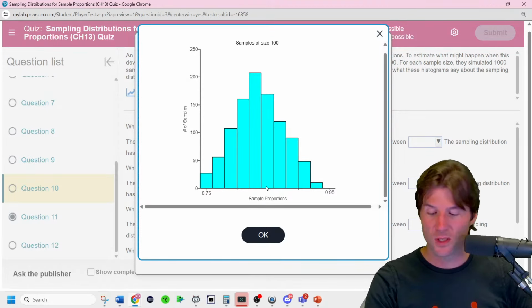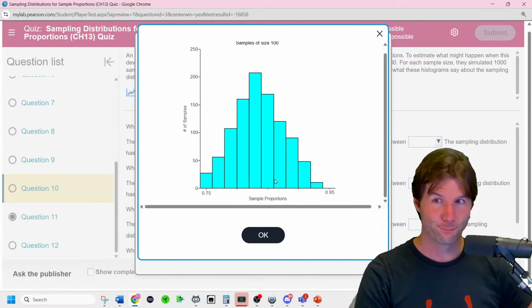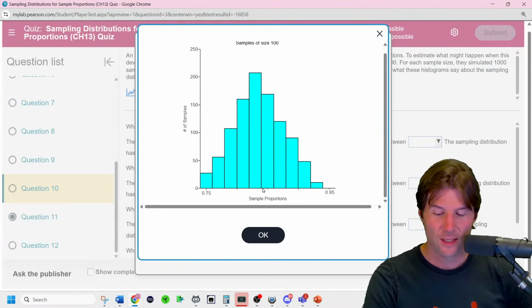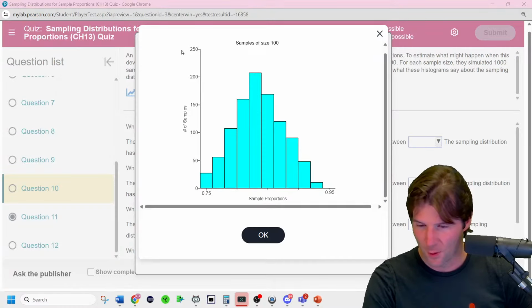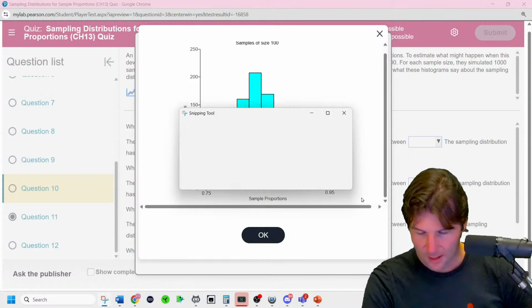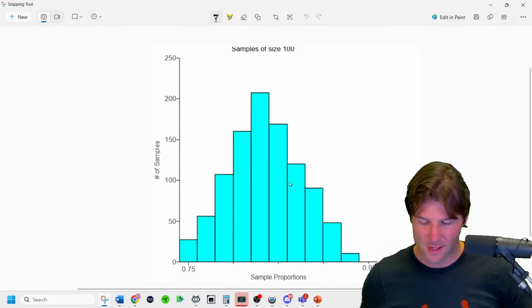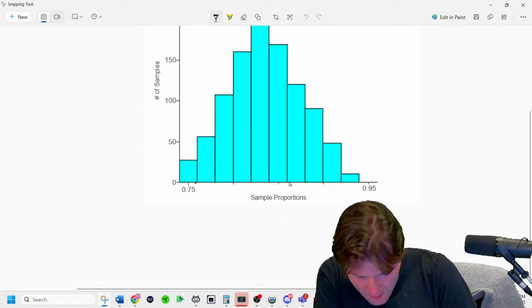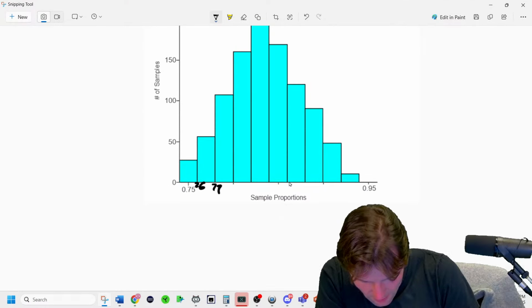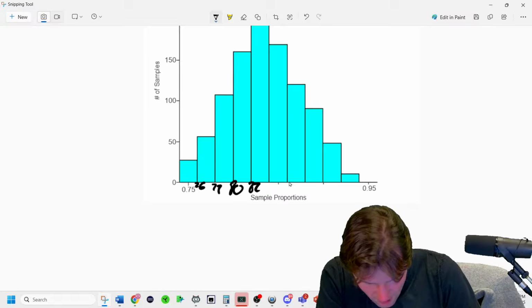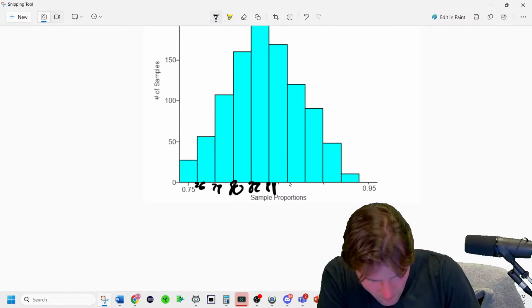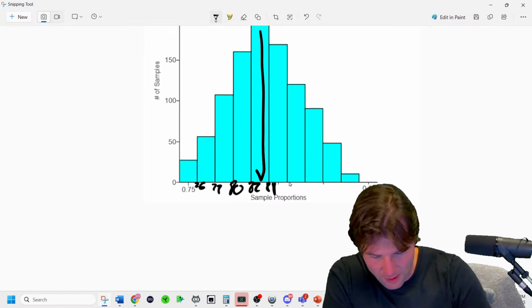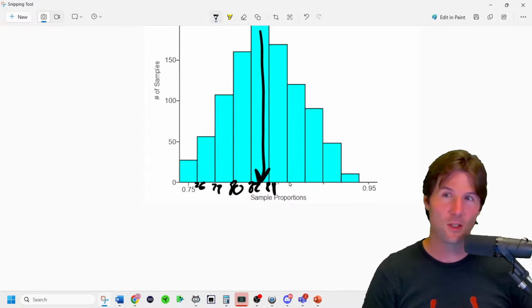Not 84. This one's not 84 to, and yours might be different. You have to look where yours is at, because this is the 84 to 86. We could label everything very carefully right here. If you want to be really exact, you'd go 76, 78, 80, 82, and then this is 84. And if you notice, that's where the peak is at right there. So the peak is at 82 to 84.